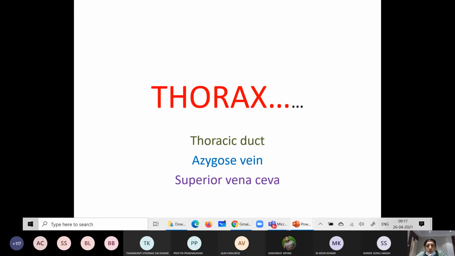Okay, we'll start now. You know already, region wise we have completed upper limb, so thorax has started. Thorax has some important structures. The major ones you know already, heart and lung. Some other neighboring structures are also very important as per their function, location and anatomy. Under the thorax we will study one by one briefly about thoracic duct, azygos vein and superior vena cava.